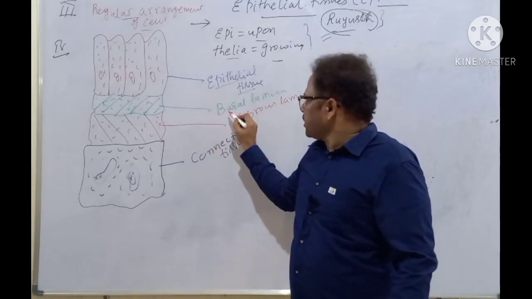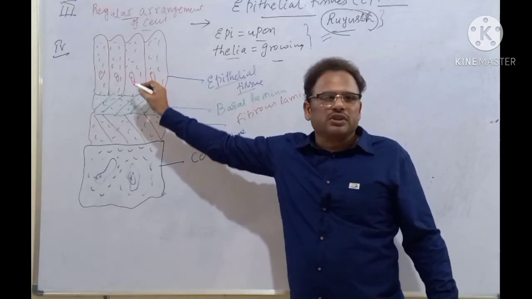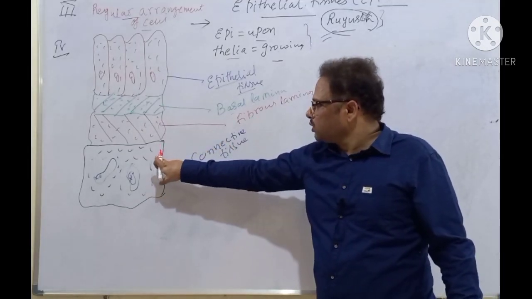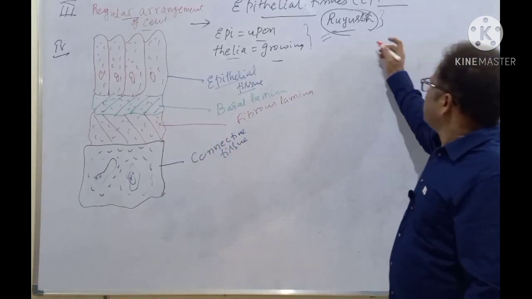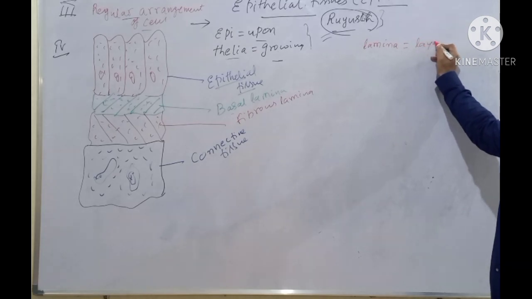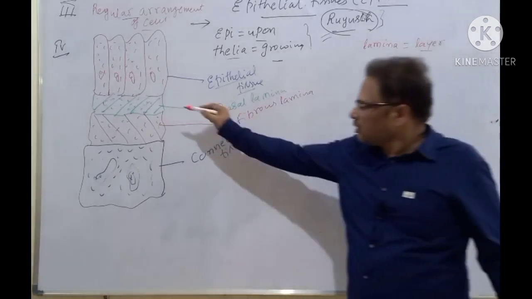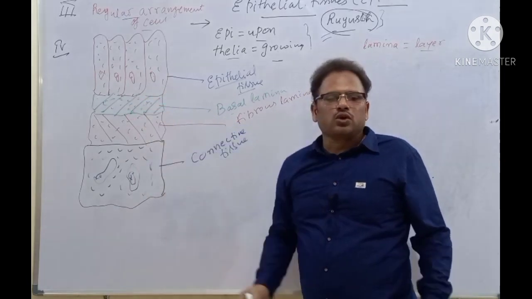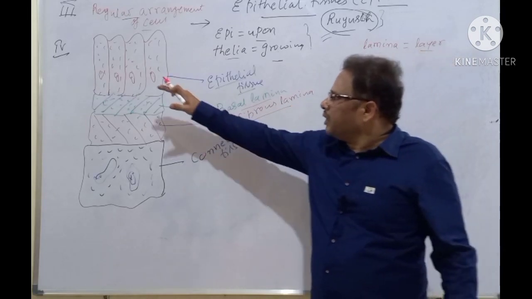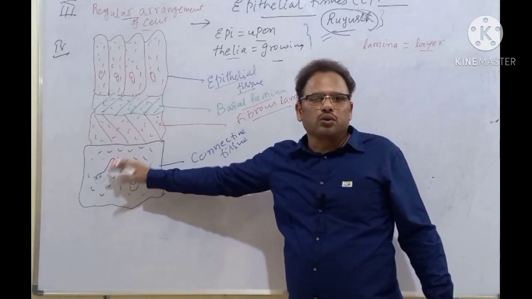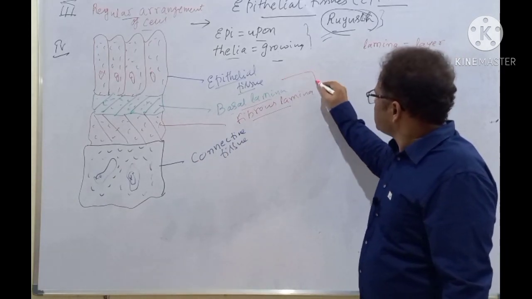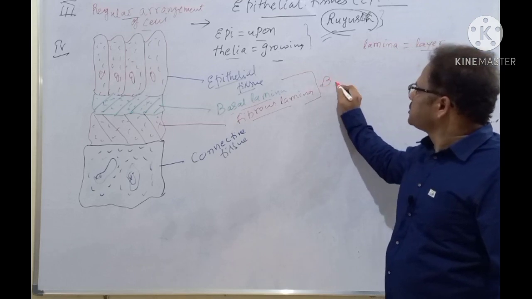Basal lamina is present immediately adjacent to the epithelial tissues, and fibrous lamina is present immediately adjacent to the connective tissues. Lamina, all of you note down, what is a lamina? Lamina means the layer. A bi-layered structure, a two-layered structure, is there. One is the basal lamina, the other is the fibrous lamina, between the epithelial tissue and the connective tissue. Both the layers, fibrous lamina and basal lamina, are together called the basement membrane.